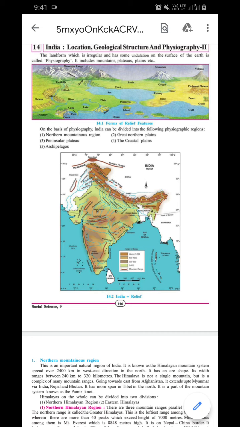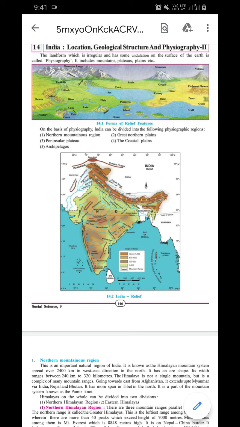First, what is the definition of physiography? Physiography: the land which is irregular and has some undulations on the surface of the earth is called physiography. It means the landforms of the surface of the land, which we will discuss. We know what landforms are.